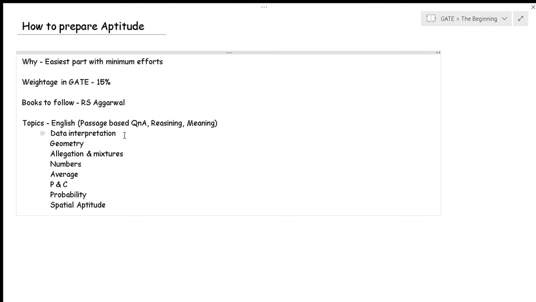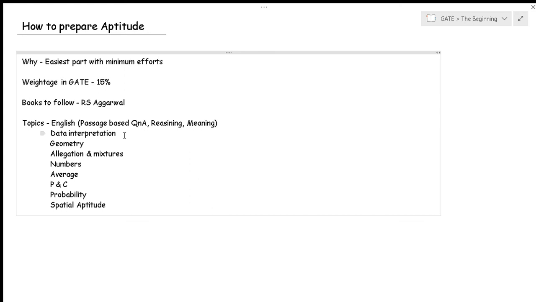And then you have the geometry section. In geometry you will have questions related to the circle, triangle, or mensuration, and trigonometry related things, where you might need to use some cos theta, tan theta formulas. So keep this in mind. Next one is alligation and mixtures. After that we have numbers, where most of the time we deal with sequences and series and factors related stuff, okay?